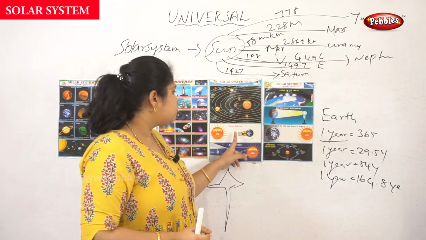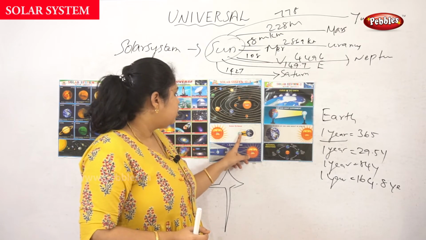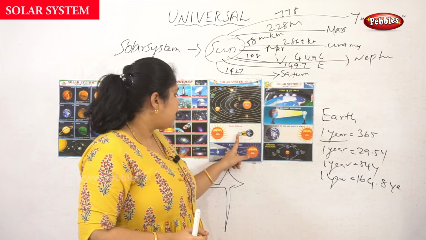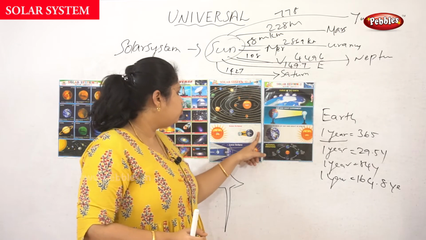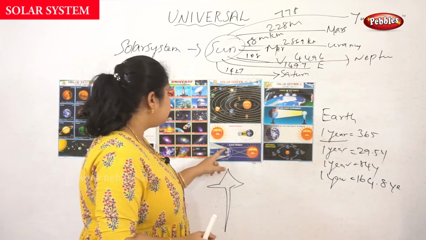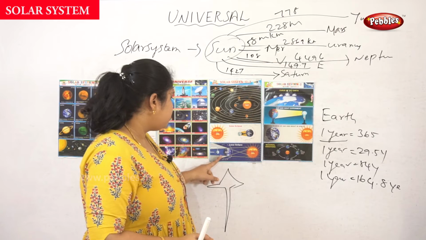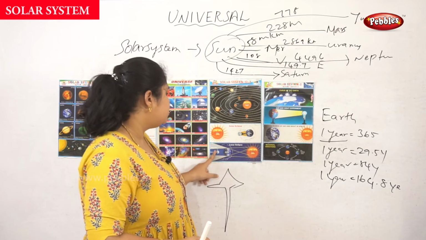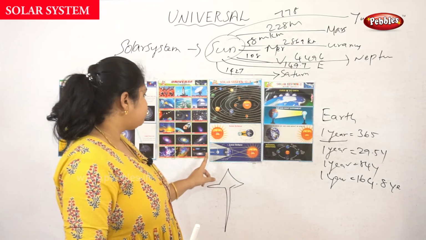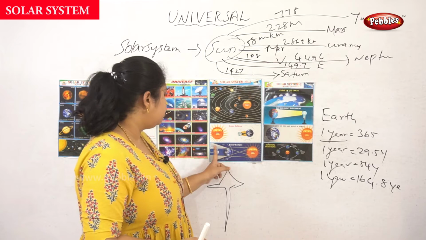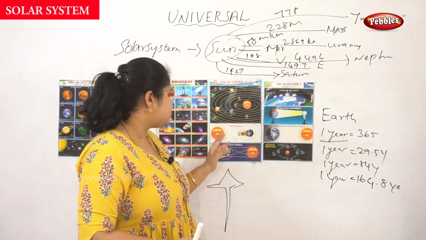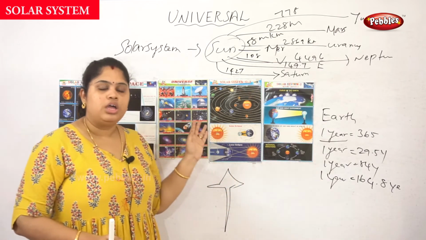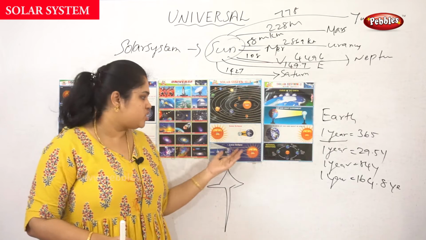See here, the sun, moon and the earth, and the path of the moon will be like this. When it comes to a lunar eclipse, the path of the moon will be in the reverse of the sun. Okay, so a lunar eclipse or a solar eclipse. In Tamil we say Surya Grahanam and Chandra Grahanam.